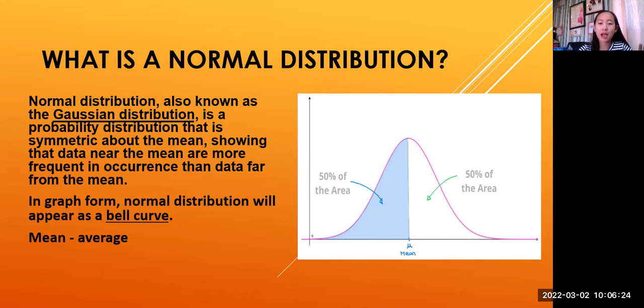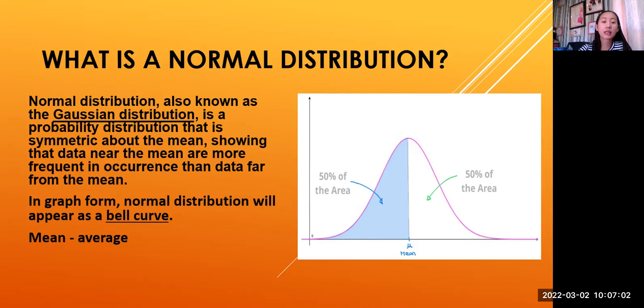The scores of the students will not be far from 8. The scores can be 9, 10, 7, 6, but they will not be far from the average or the mean. So there will be no score of 0 or 1, because that is far from the mean. Okay, did you get it?